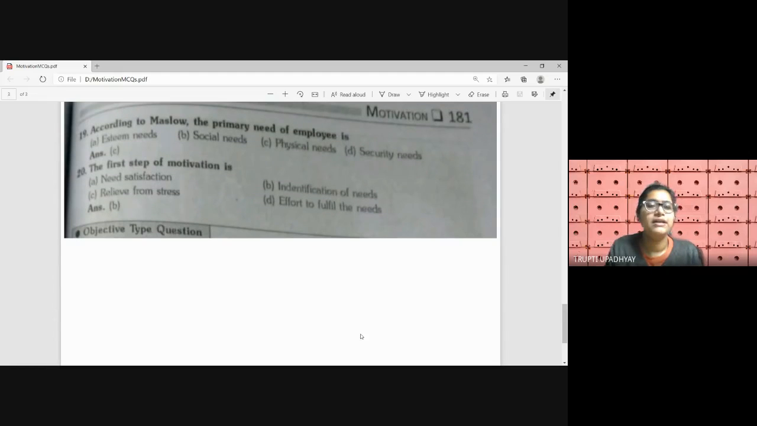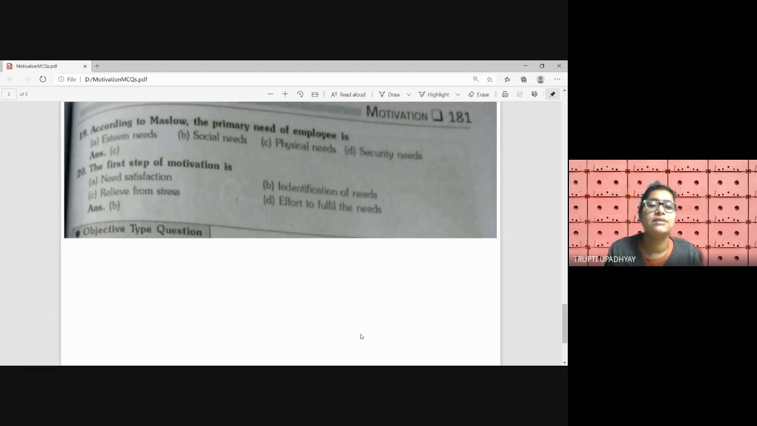Next question. According to Maslow, the primary need of employees is: A. Esteem needs, B. Social needs, C. Physical needs, D. Security needs. We always know that primary need is what? We feel hungry each day, and that too at different intervals, right? So food, shelter, clothes, these are all basic needs. So he is talking about the primary needs, very much primary to survival. So Maslow's primary needs are physical needs of the employees. Answer is C. Next question.